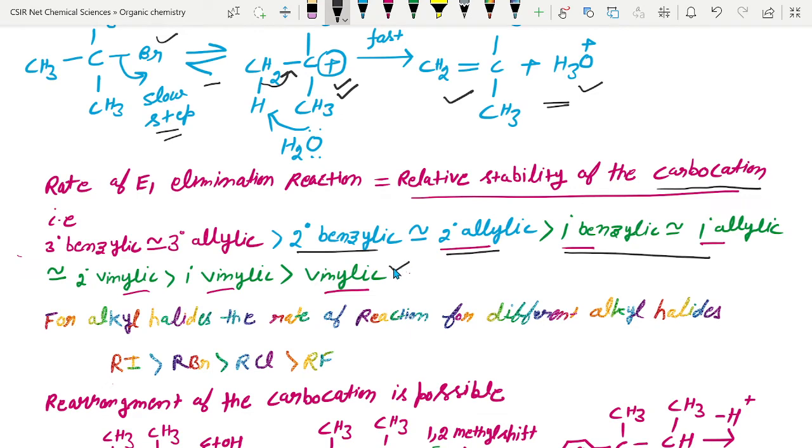So we have discussed the rate of reaction of E1 elimination on the basis of the formation of stable carbocation.